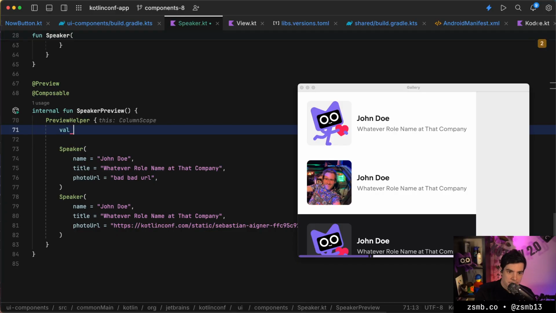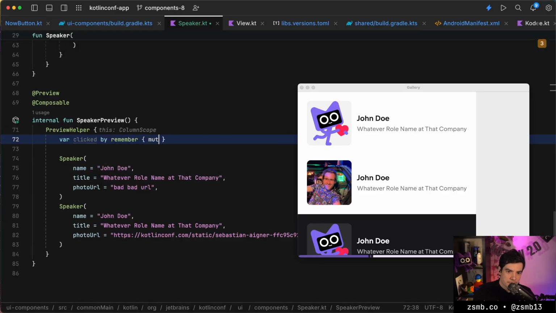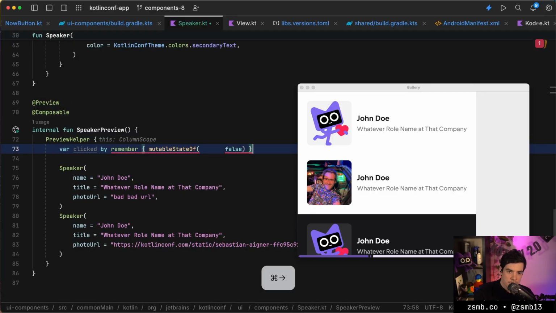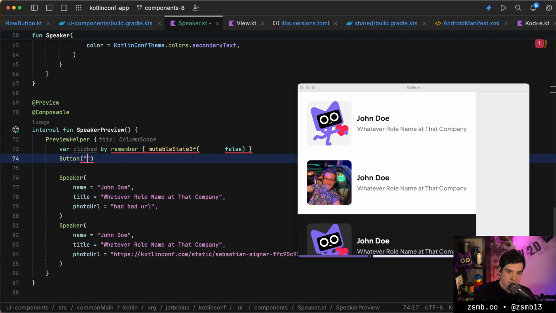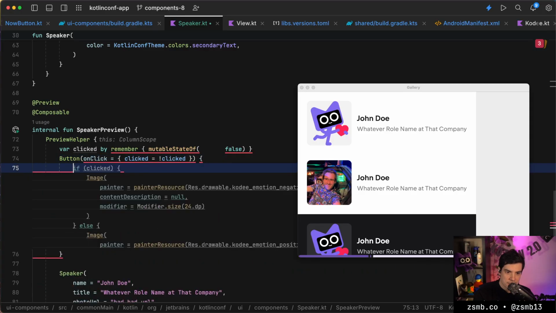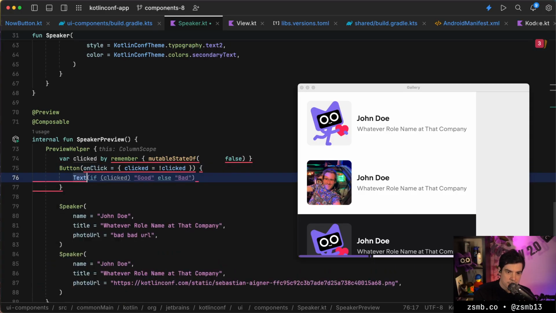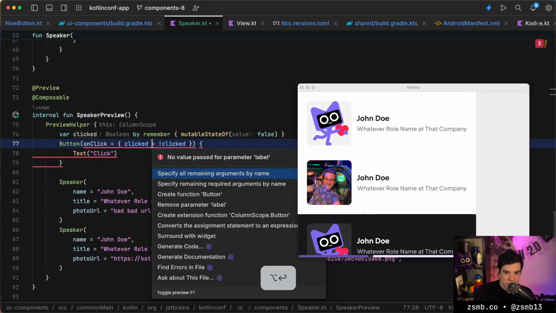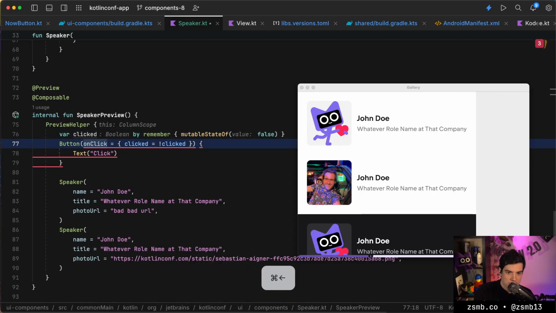I'll just put a button up here. So we're going to go clicked by remember mutable state of false. We'll create a button. It will toggle the clicked state. It will have a text which just says click. Perfect button design. We're going to import all the things. Am I off by parentheses? What did I do?